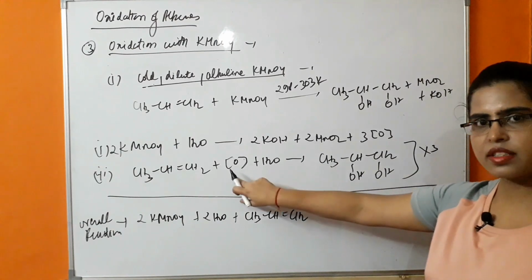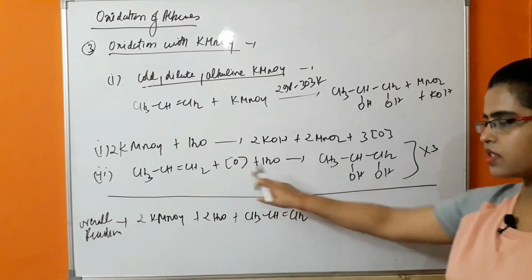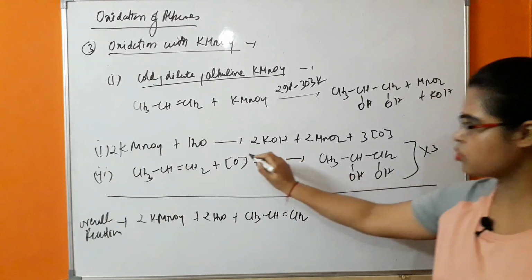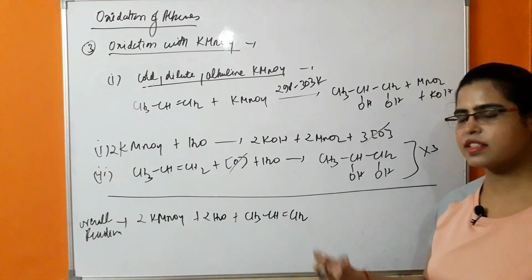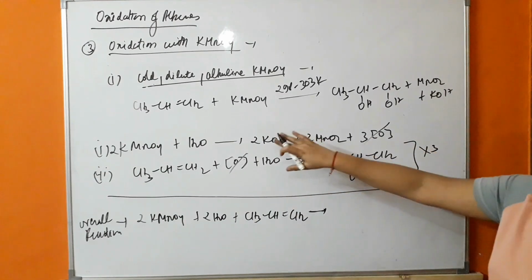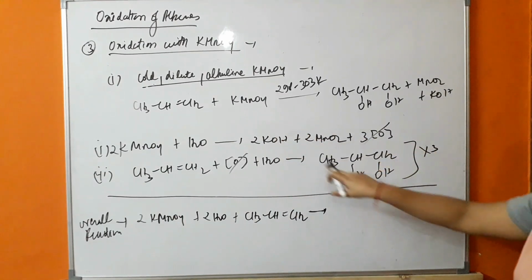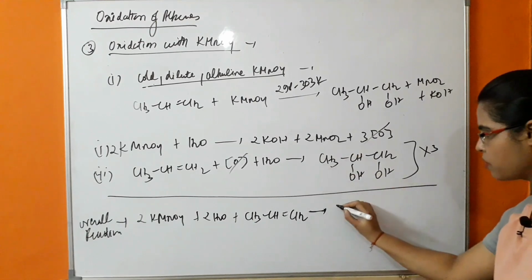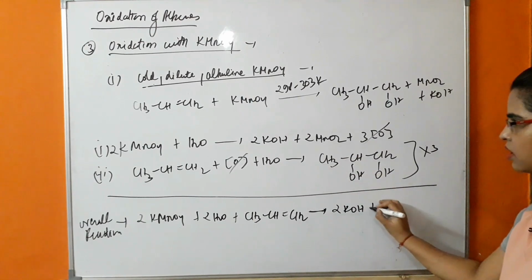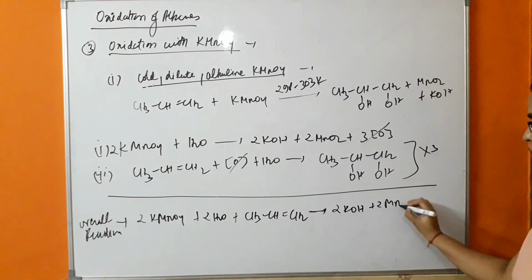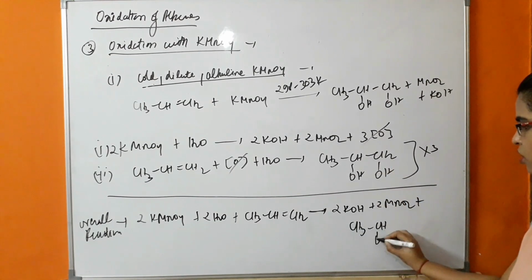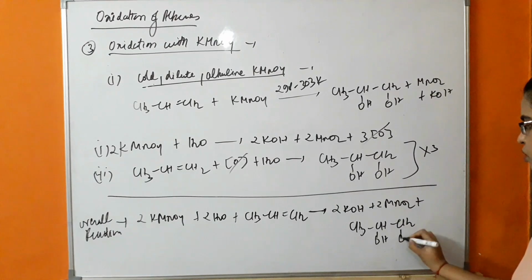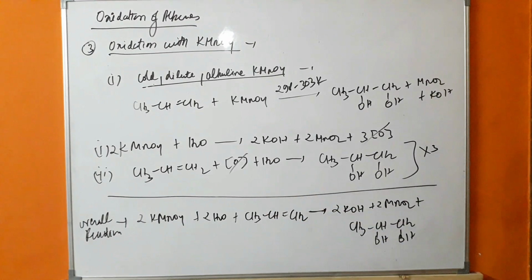So it means in this case also there are 3 nascent oxygen because we have balanced the reaction. So these 2 nascent oxygen which are present on the left and right hand side will be cancelled. Now you have to write all the products which are present on the right hand side. What will be the product? 2KOH, 2MnO2 and CH2OH-CH2OH. Now this reaction is balanced.